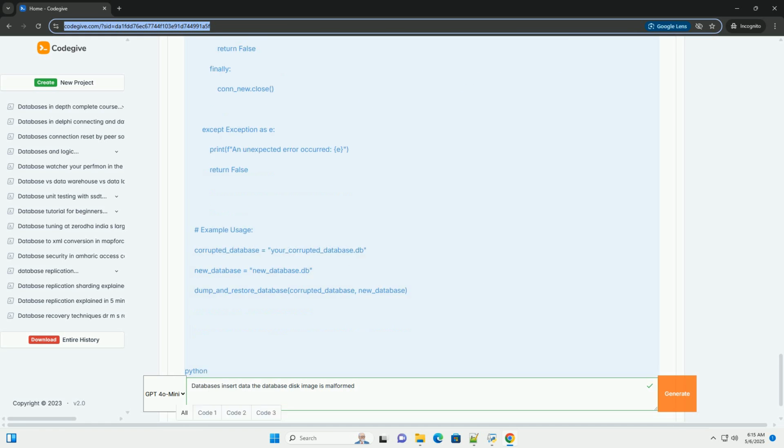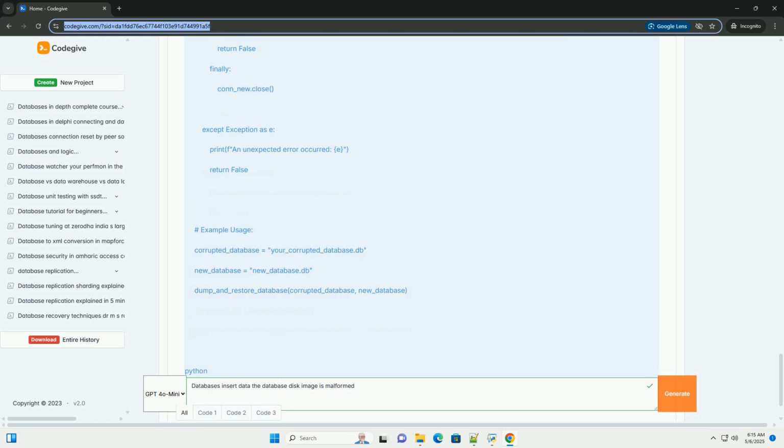2. Software issues. Application bugs. Errors in your application code that directly manipulate the database, for example incorrect SQL statements, transaction management problems, or data validation issues, can lead to corruption. Operating system problems. OS level bugs, file system errors, or driver issues can interfere with database writes.